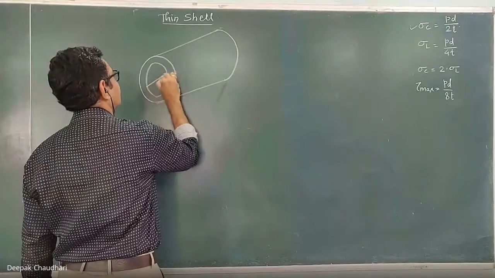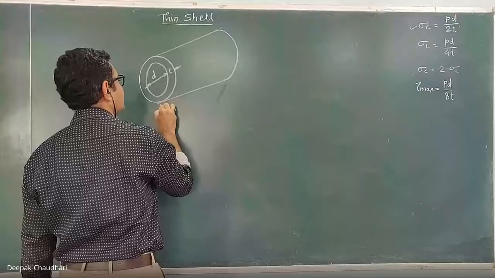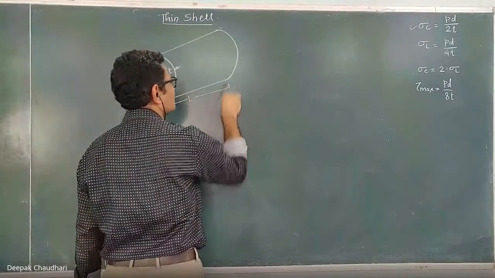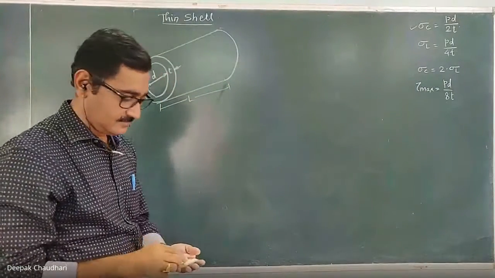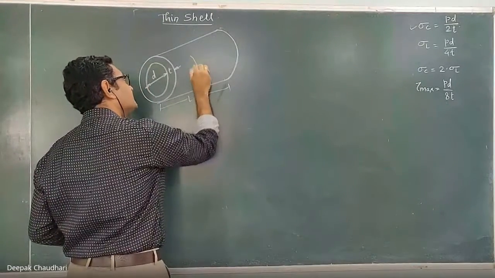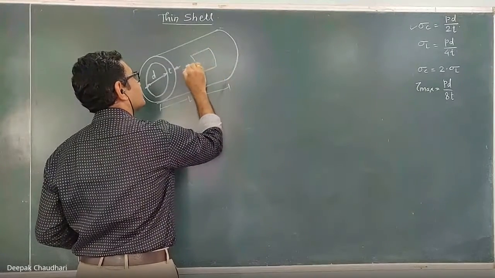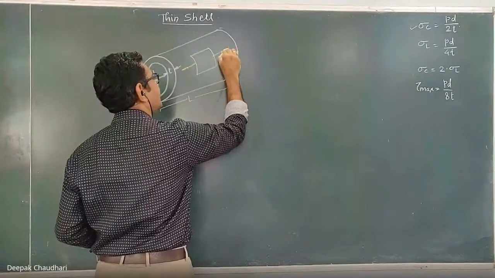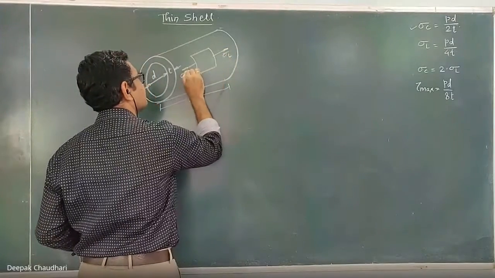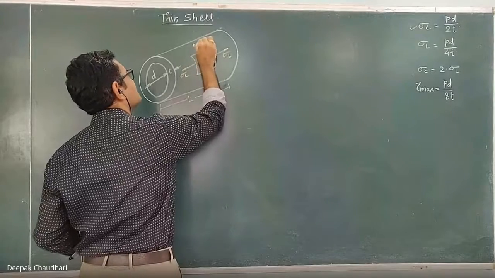This is the internal diameter D, this is the thickness, and this is the length. It is subjected to some internal pressure. Now, on this surface, let's consider this small patch. The stress acting along the length is the longitudinal stress, and perpendicular to that is the circumferential stress.